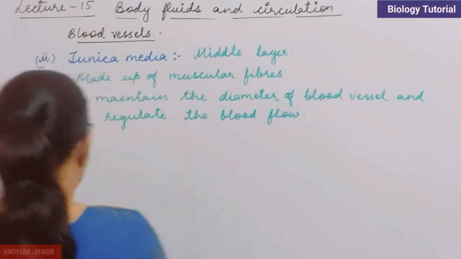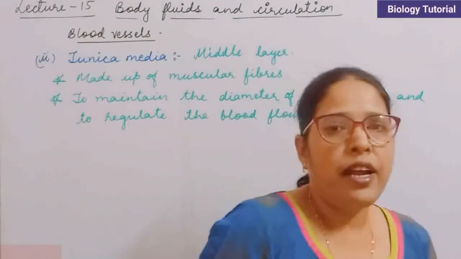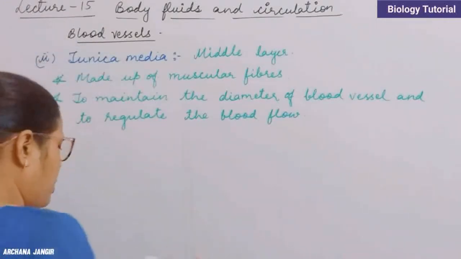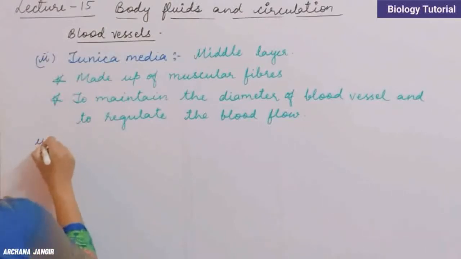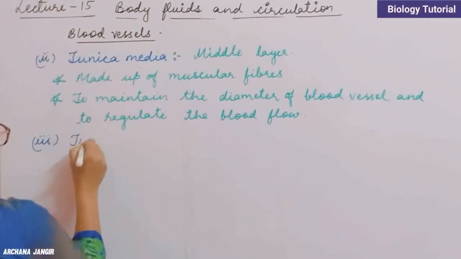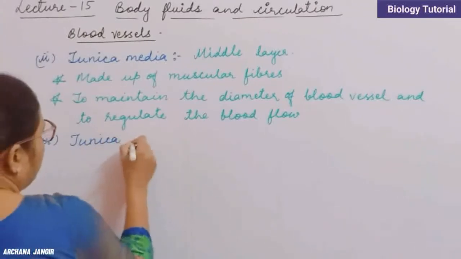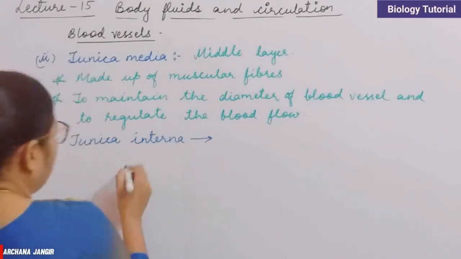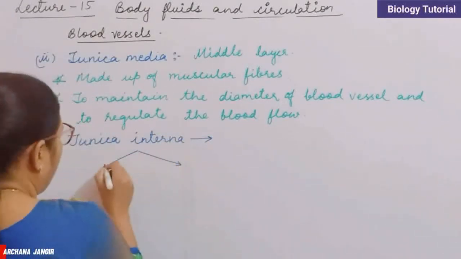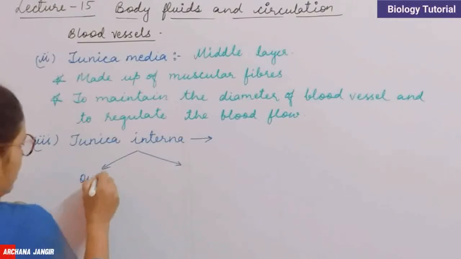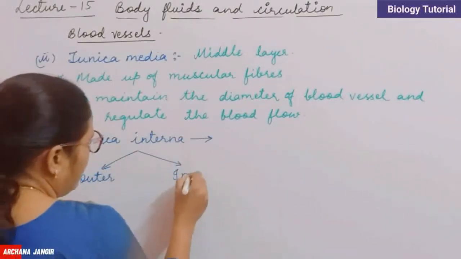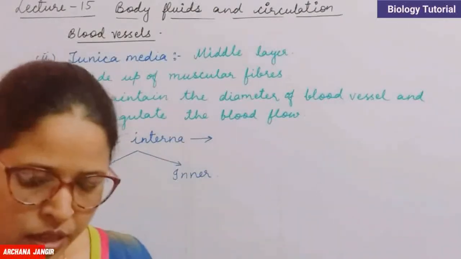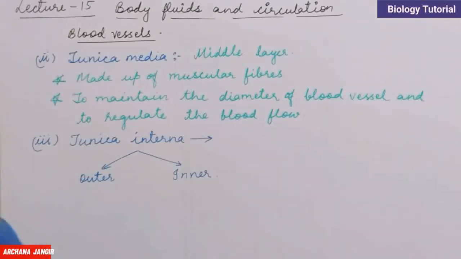The third layer is called tunica interna. This is also made up of two layers: the outer tunica interna and the inner one. Here is the outer and here is the inner one. The outer tunica interna is also called the elastin layer.